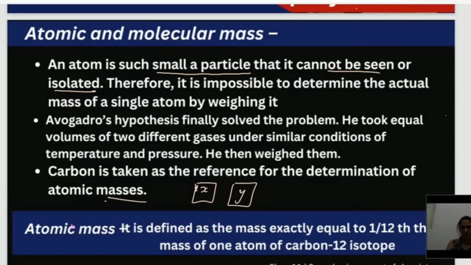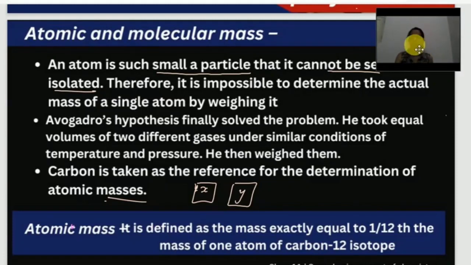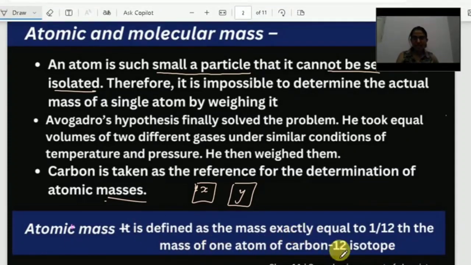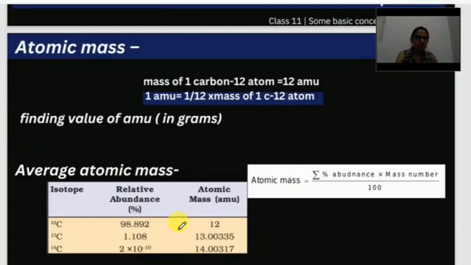Now let's learn atomic mass. What is atomic mass? Atomic mass is defined as a mass exactly equal to 1/12 of the mass of one atom of the carbon-12 isotope. This is the atomic mass definition. But we must know why, and we'll learn how we have said this. So let's move on.